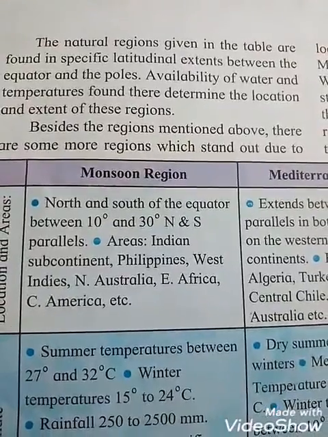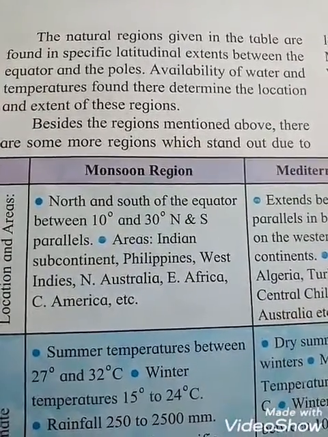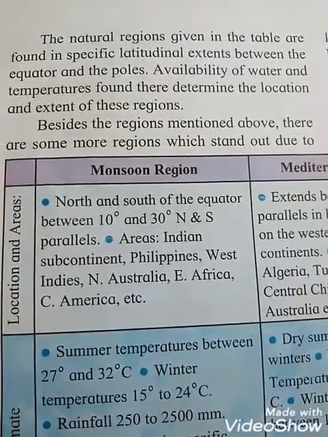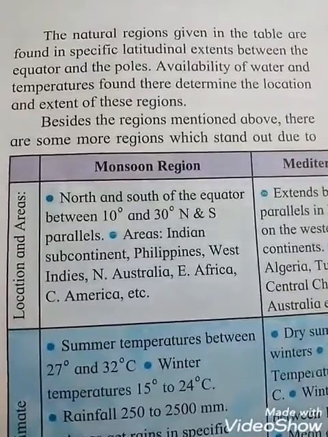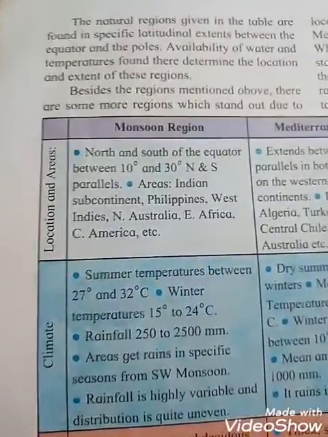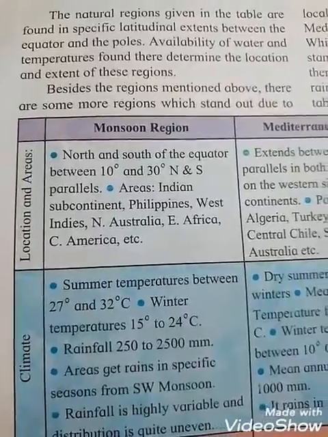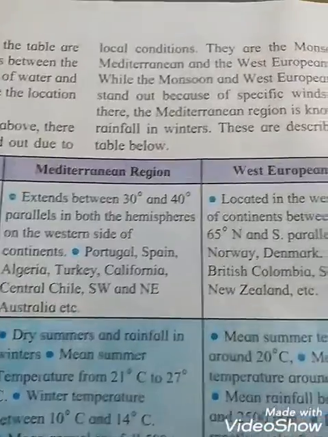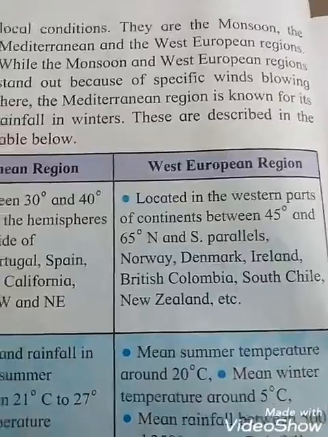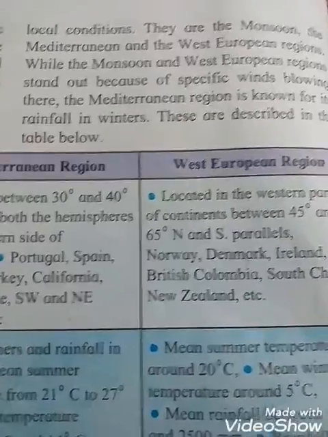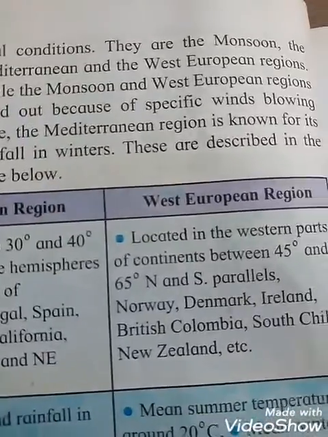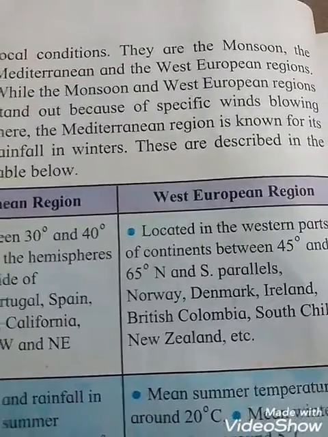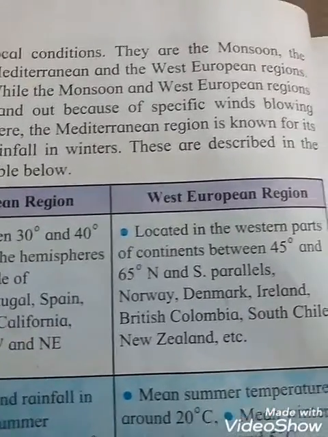The natural regions given in the table are found in specific latitudinal extents between the equator and the poles. Availability of water and temperature determine the location and extent of these regions. Besides the reasons mentioned above, there are some more regions which stand out due to local conditions. Which are they, students? They are the monsoon regions, the Mediterranean regions, and the West European regions.